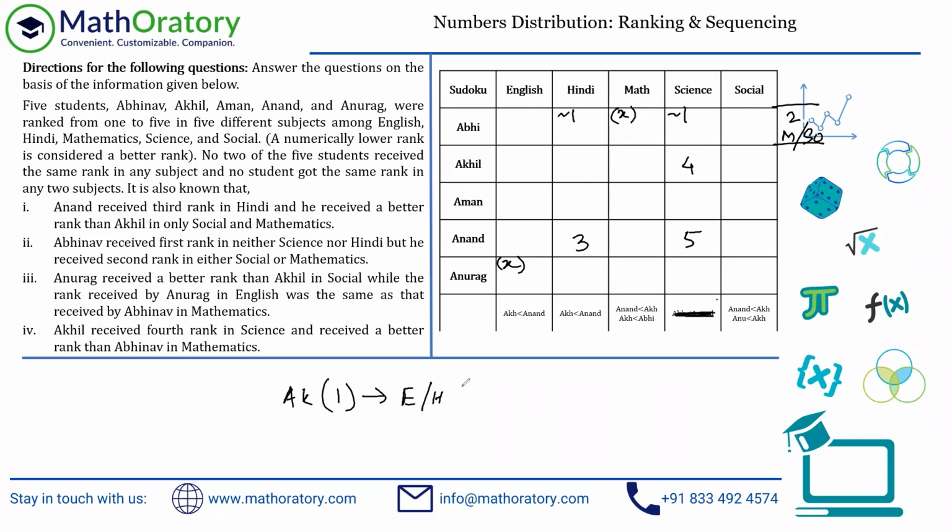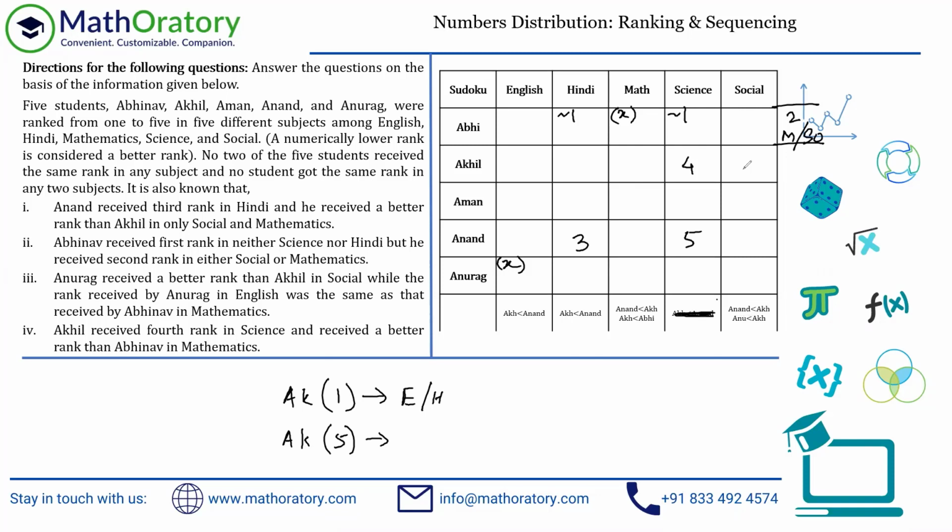Similarly, Akhil's 5th rank is not known to us. So let us think about that. I'm just looking at the extreme thing because that is something we can definitely come to some conclusion. So same idea. Akhil cannot have the 5th rank in these 2 things, right? Because Anand has to be more in value than Akhil. So if Akhil receives 5, then what does Anand get? You cannot get a 6th rank, right? There are just 5 ranks feasible out here. So Akhil can receive the 5th rank in either math or in social, right? Also, Akhil cannot actually receive the 5th rank in math if you look at this part, because Abhi has to be greater than Akhil, right? So the only place where Akhil can receive the 5th rank is in social.